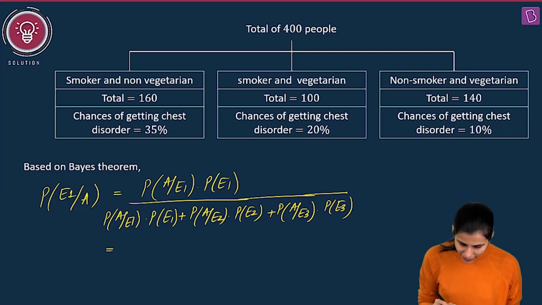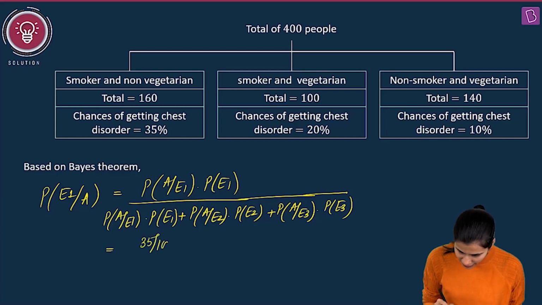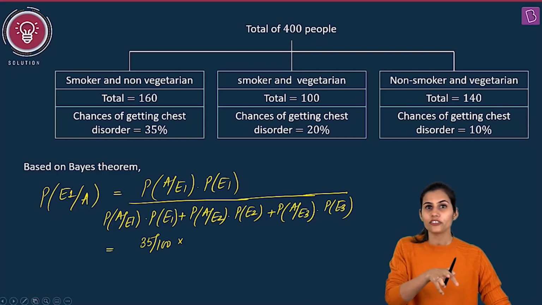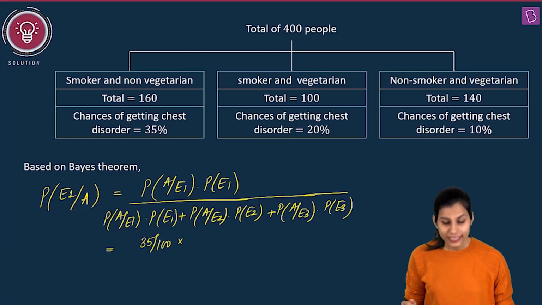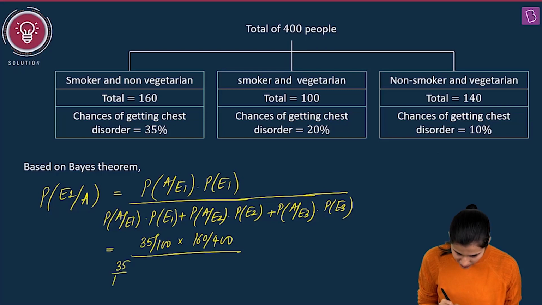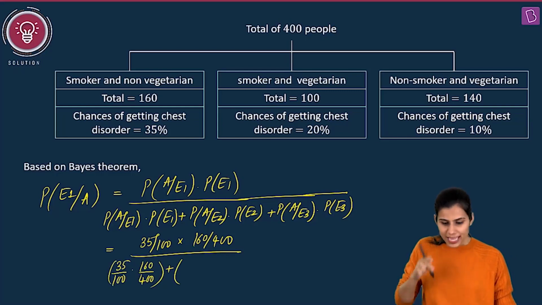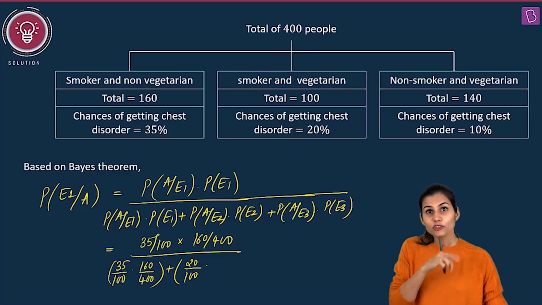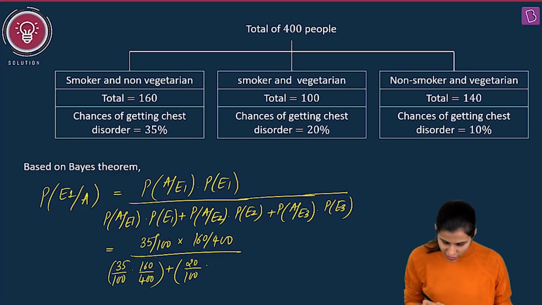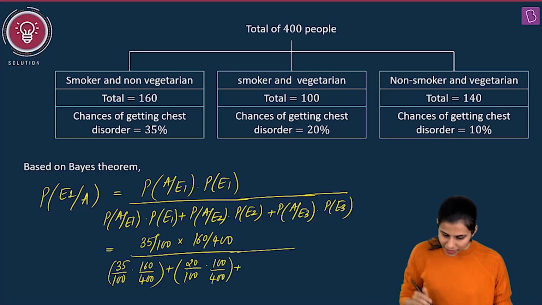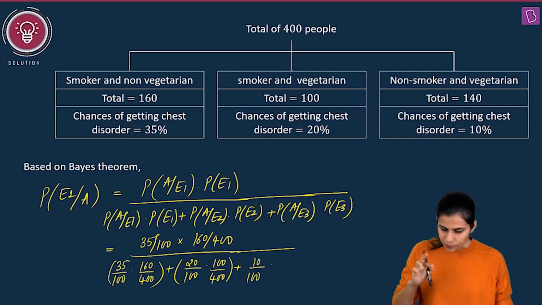Probability of A given E1, that is 35%. So this is 35 by 100 into probability of E1. Remember, 160 out of 400 are members in E1. So probability will be 160 by 400. Yes, in here also 35 by 100 into 160 by 400, plus probability of A given E2, 20%, 20 by 100 into probability of E2. So out of 400, 100 are belonging in E2. So 100 by 400 is probability of E2. What about E3? Well, probability of A given E3 is 10%, that is 10 by 100. And probability of E3 will be